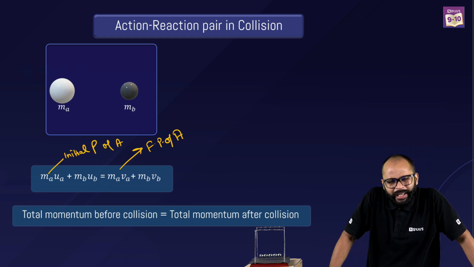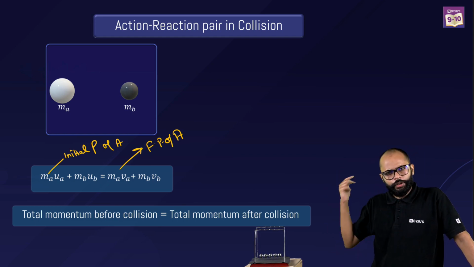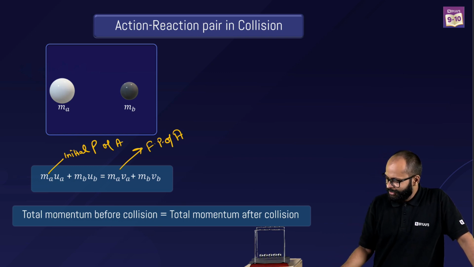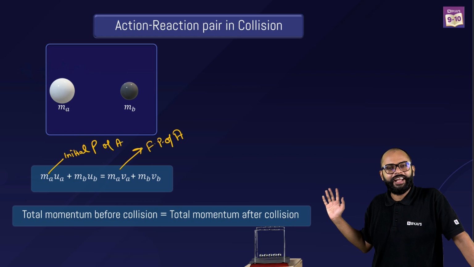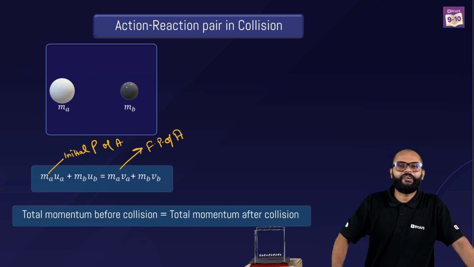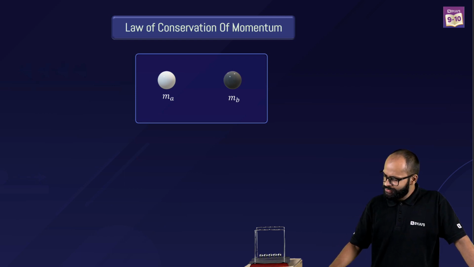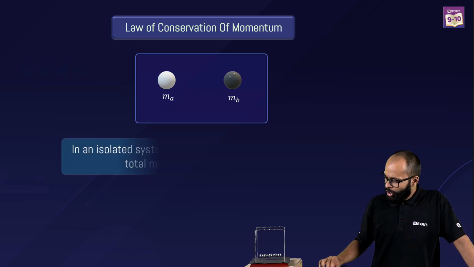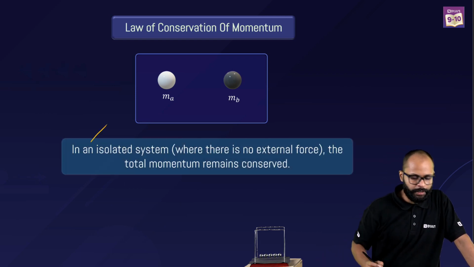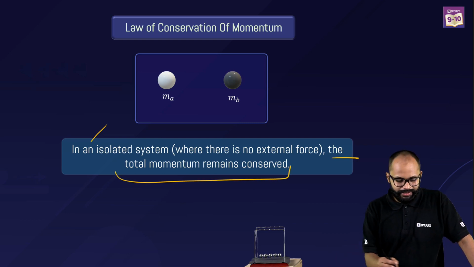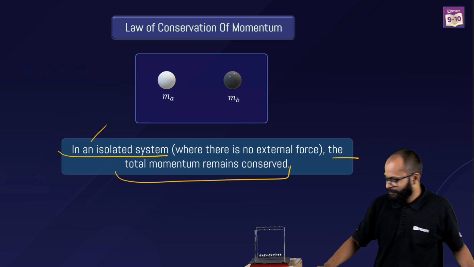There are only two balls. Total momentum before collision is equal to total momentum after collision. And you know what? You have derived the law of conservation of momentum. Yes, this is what the law of conservation of momentum is. The law says in an isolated system where there is no external force, the total momentum remains conserved. Sir, what is this isolated system?